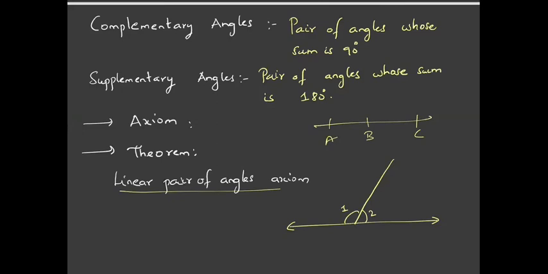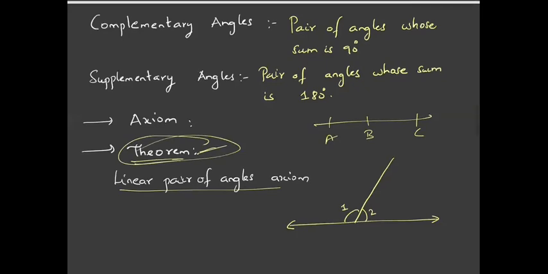A theorem is something where we start with an axiom, give a set of logical arguments, and then arrive at the desired result. That is called a theorem. So to prove a theorem, we must use logical arguments. Let us try to understand the linear pair of angles axiom.